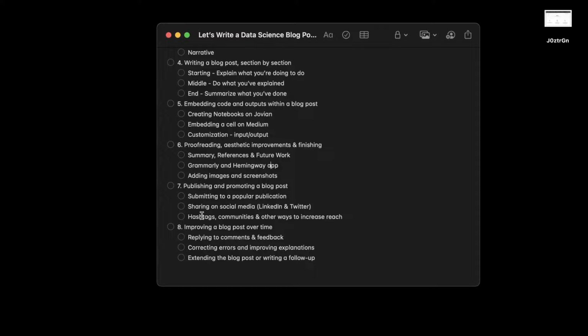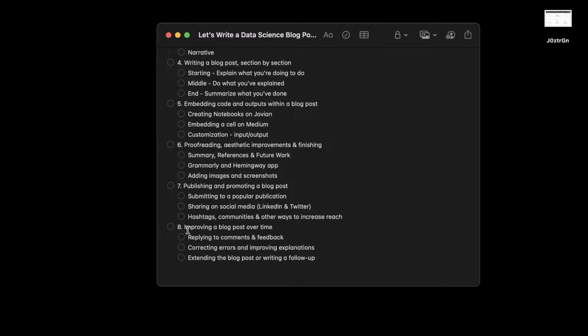And if you've written a useful blog post, most people will thank you and be very encouraging. Don't be afraid to put it out. You have to put your work out. So don't be afraid of criticism. Some people may criticize, but just ignore them or take the criticism constructively. Look at it this way. Even if somebody criticizes something you've done, it means you now know what to improve, which you would not have known if you had not put it out there. So that's why always publish anything you've done.